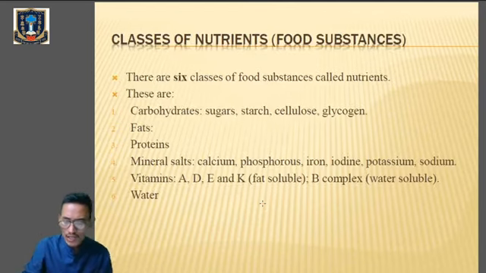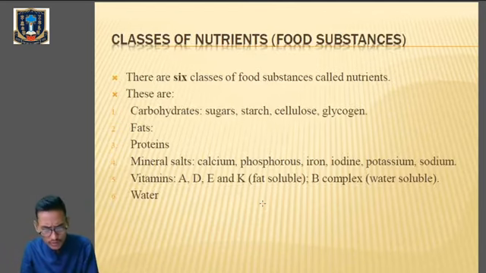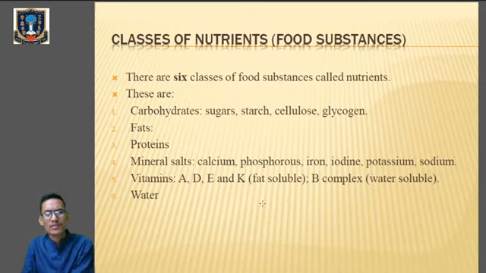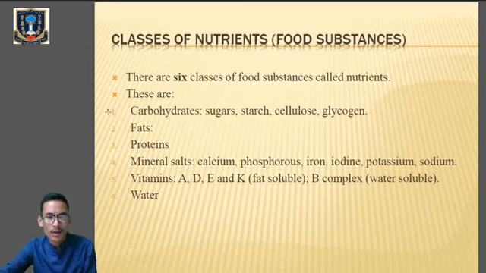Clear? Now what are the different classes of nutrients? There are 6 classes of food substances which are called nutrients, which are present in the food that we take. Those 6 classes are carbohydrates, fats, proteins, mineral salts, vitamins, and water. Under carbohydrates, we learn about sugar, starch, cellulose, glycogen. Under sugar we also learn about glucose, fructose, sucrose.